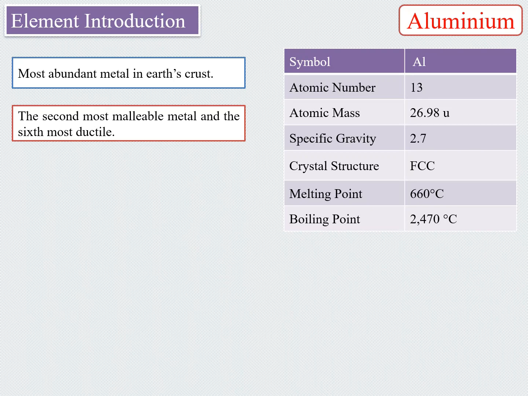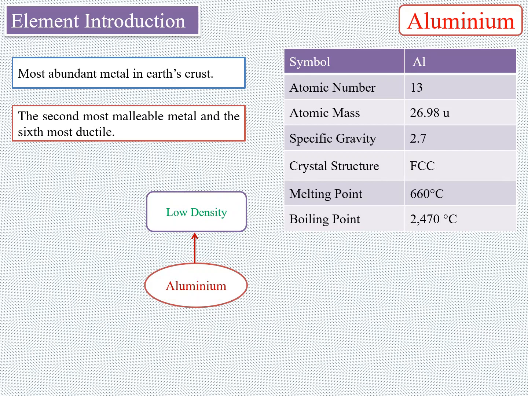The crystal structure of aluminum is FCC at room temperature. Melting point of aluminum is 660 degrees centigrade and boiling point is 2470 degrees Celsius. After this, we will see a few important properties of aluminum. Aluminum has many desirable properties, including low density with high strength.